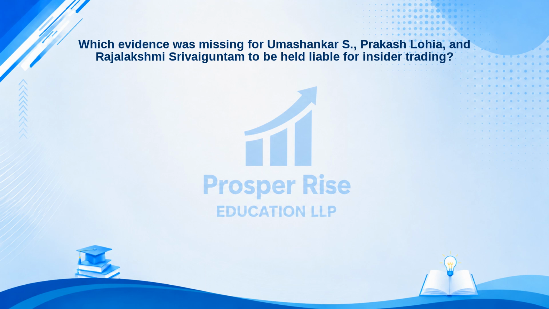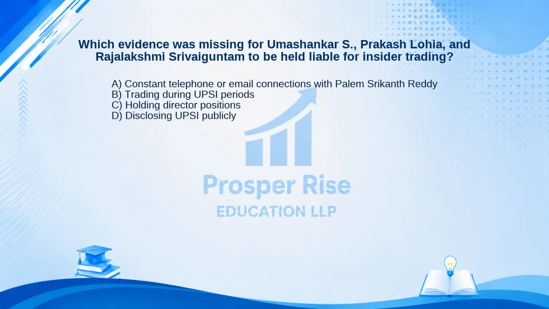Which evidence was missing for Umashankar S., Prakash Lohia, and Rajalakshmi Srivaguntam to be held liable for insider trading? Here are your options. A. Constant telephone or email connections with Palam Shrikant Reddy. B. Trading during UPSI periods. C. Holding director positions. Or D. Disclosing UPSI publicly.